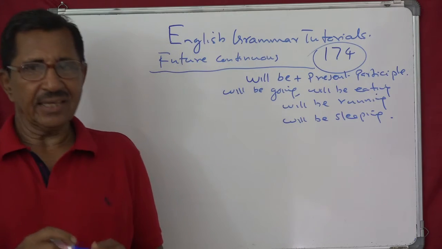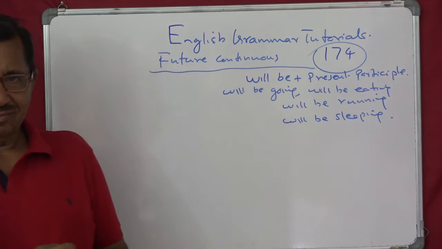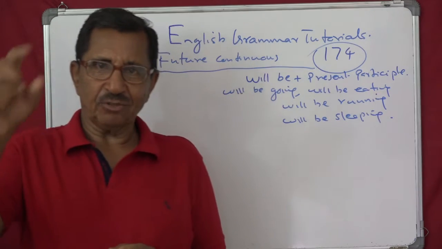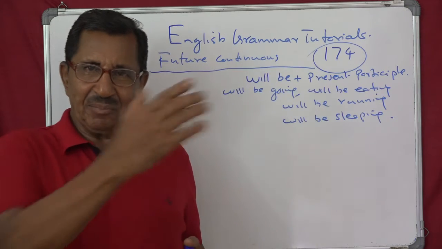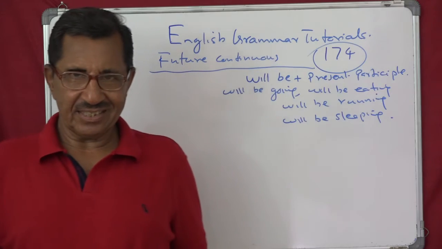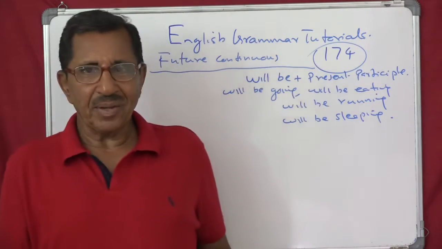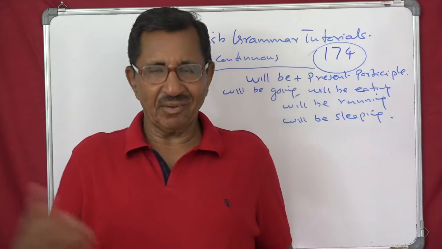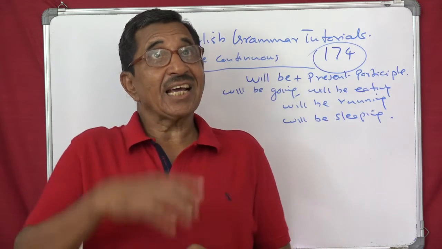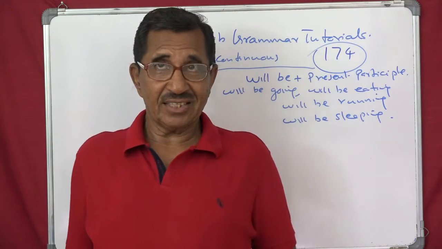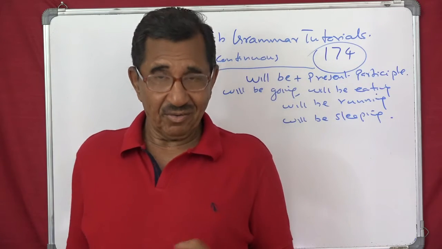Will be plus ing. It will be raining tomorrow. She will be dancing tomorrow, for some time tomorrow. He will be speaking for 5 hours. They will be playing chess. The sun will be shining. It will be raining. I think I already told you that.